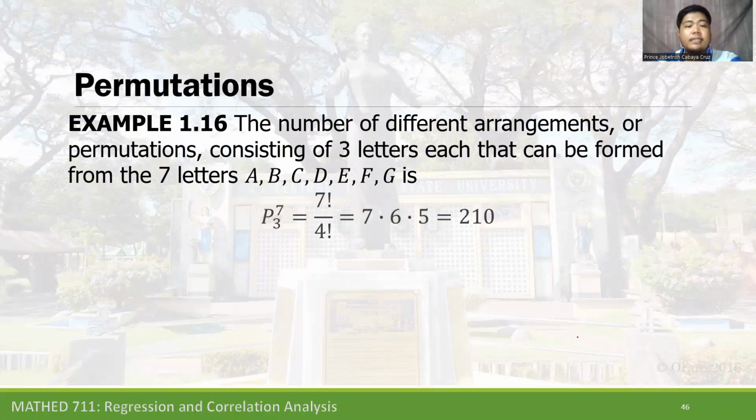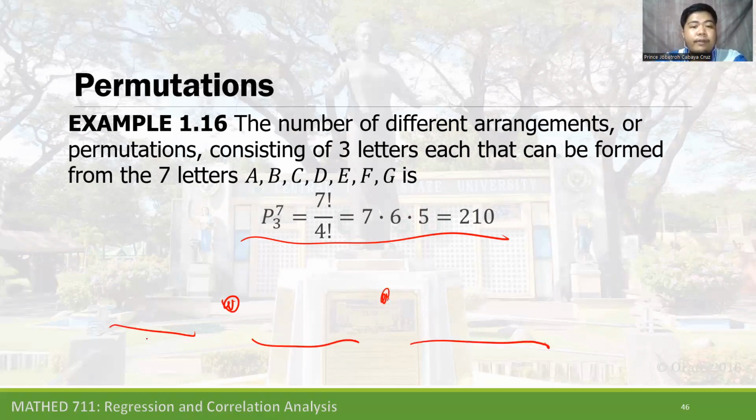Now, let's do this with the fundamental principle of counting. Whenever we use the fundamental principle of counting, we can do it this way. This is the first choice, the second choice, and the third choice, the first arrangement, second arrangement, and third arrangement.